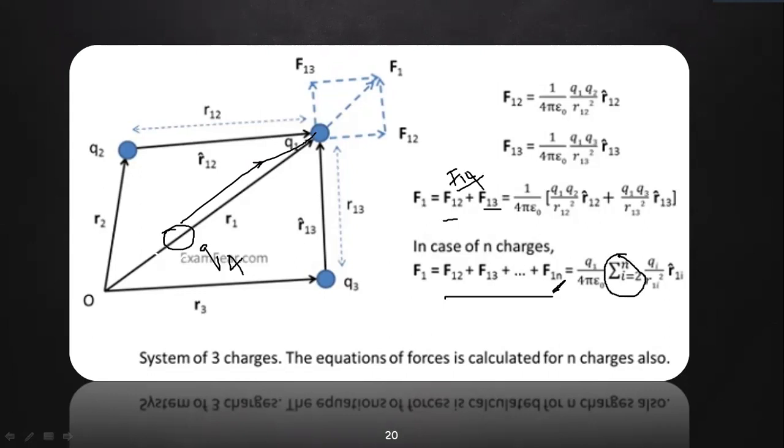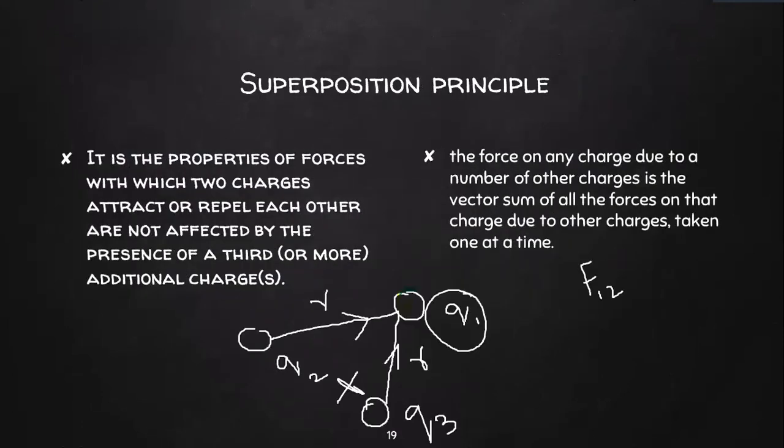So superposition is nothing but a property of force: the force with which two charges attract or repel is not affected by the presence of a third charge. So the third charge is not affecting the force that is existing between these two. It is simply getting added up. So this superposition explains how it is getting added up. The force on any charge due to a number of other charges is the vector sum of all the forces on the charge due to each of the other charges.